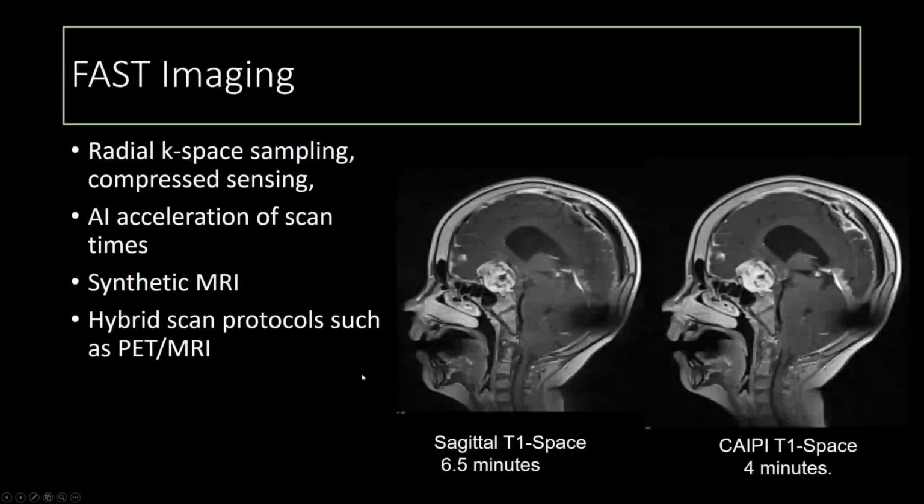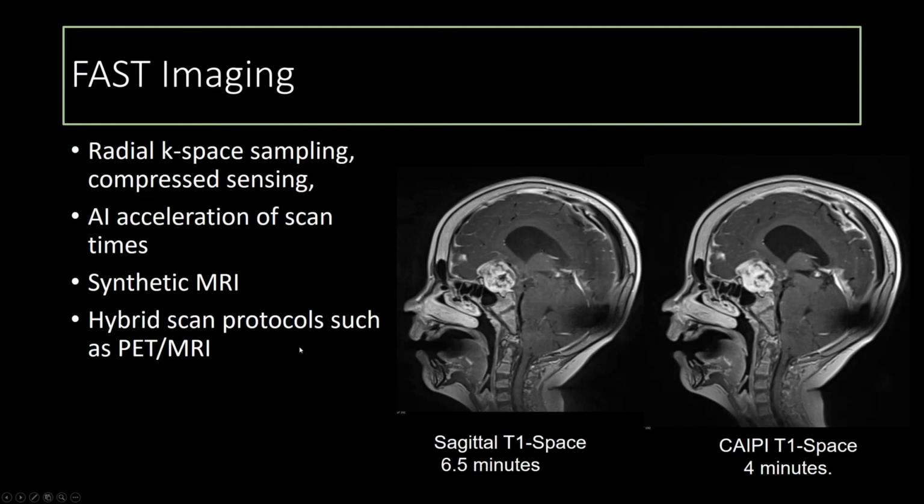The other thing you want to keep in mind with pediatric patients is the length of the scan time. These patients are getting scanned usually every 3 months, depending on the tumor type, 3 to 6 months. And if we can avoid sedation as much as possible in pediatric patients, that's our goal. How can we speed up image acquisition? Some ways are radial k-space based sampling, compressed sensing, and AI acceleration of scan times. Synthetic MRI is a new entity where you can take a 5-minute scan and then generate T1, T2, FLAIR, and SWI images. So hopefully down the pipeline, that would be something that would be helpful in imaging these patients.